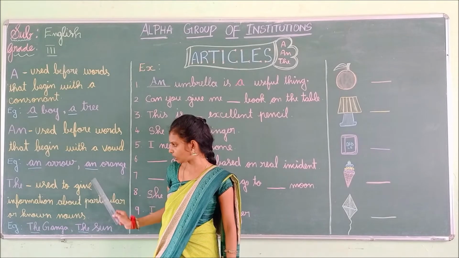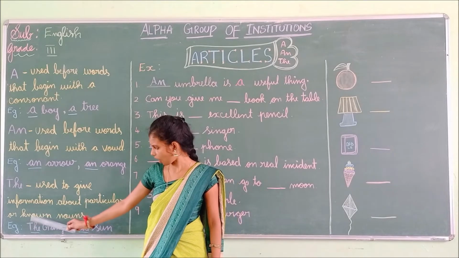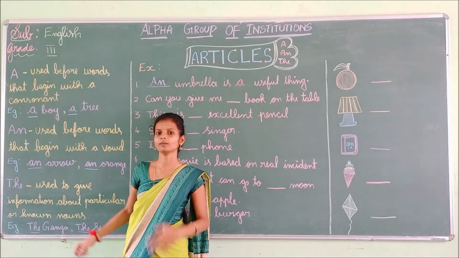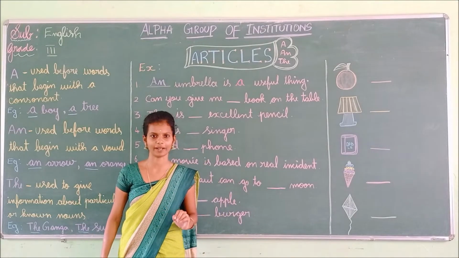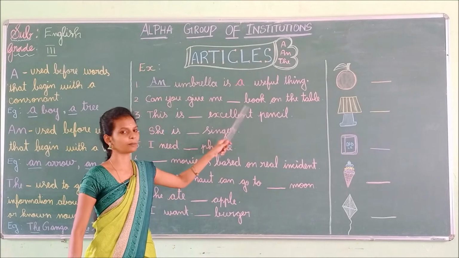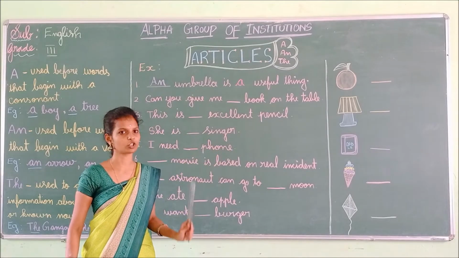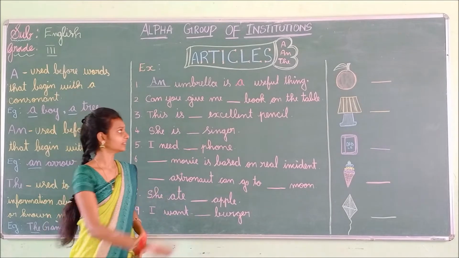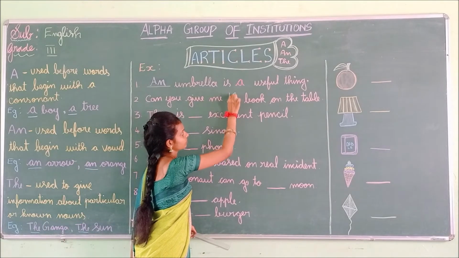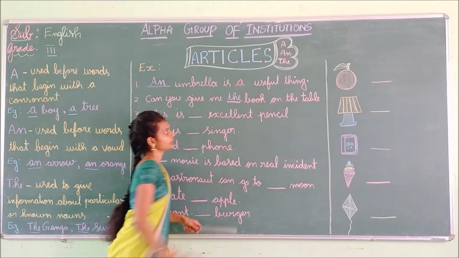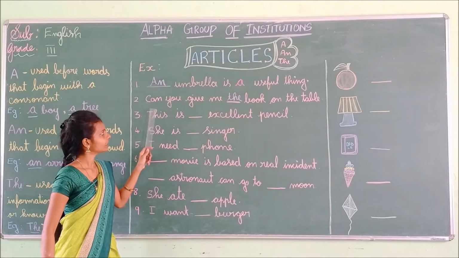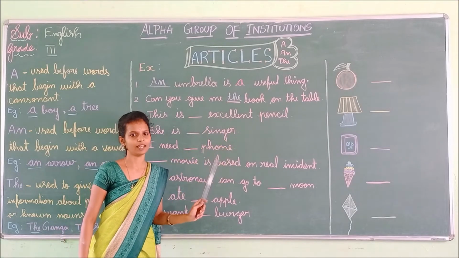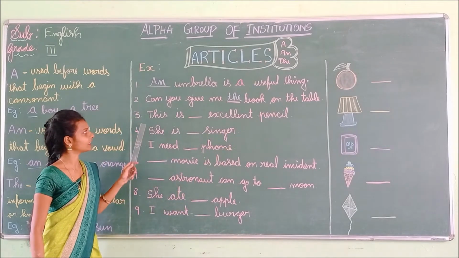So "the" is used to give information about a particular or known noun. We have to use "the" when we are mentioning something in a particular manner. Here they mention the book which is on the table. So that's a particular thing, so we have to use "the". Can you give me the book on the table? Understood, children? Okay.